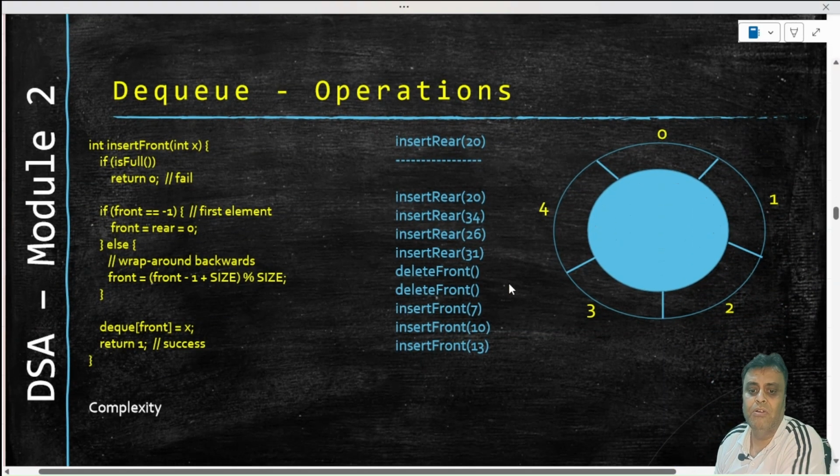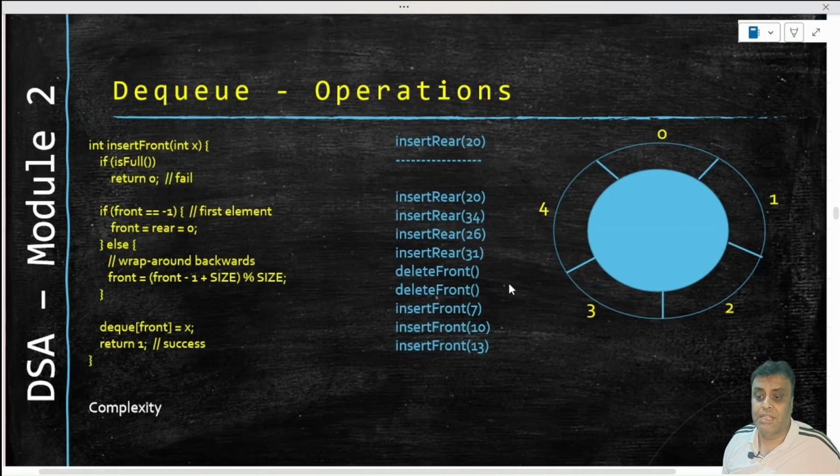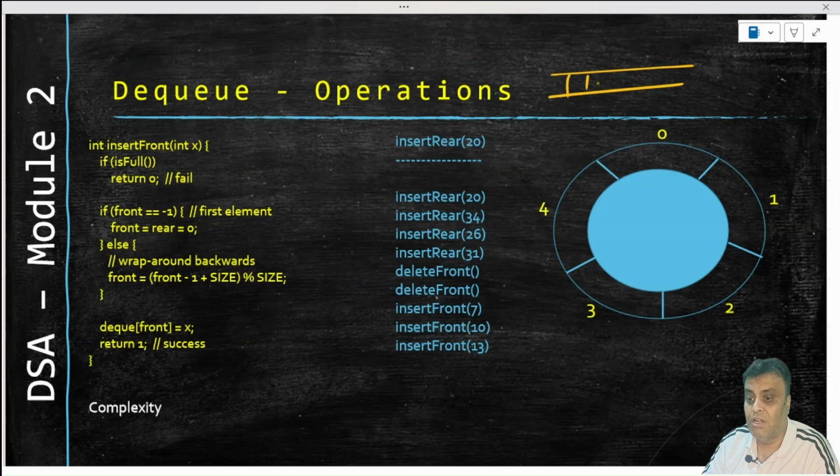Now if we talk about insert front, we are discussing the specific things about a dequeue, right? Till now the two operations that we discussed, any circular queue will have. Now we are talking insert front. No insert happens from front in a normal queue. We are talking dequeue, na? So if we are talking dequeue, then insert will happen in the front. So we are talking about that special operation. Let's see how the algorithm works.